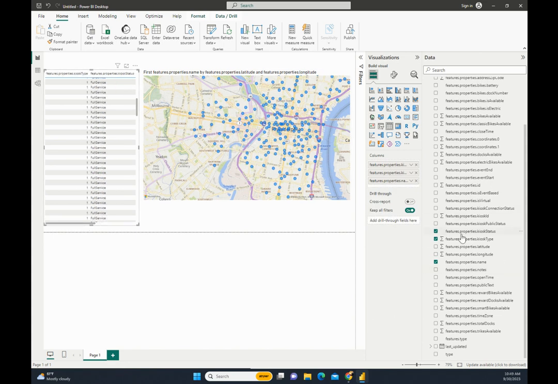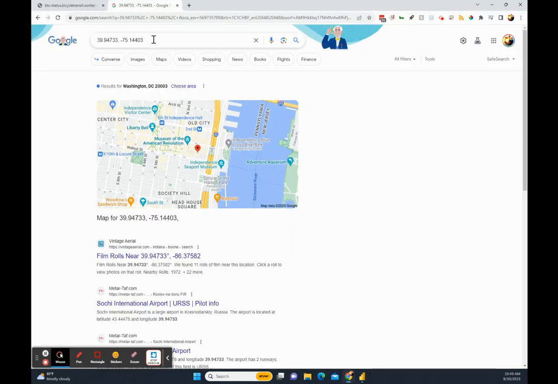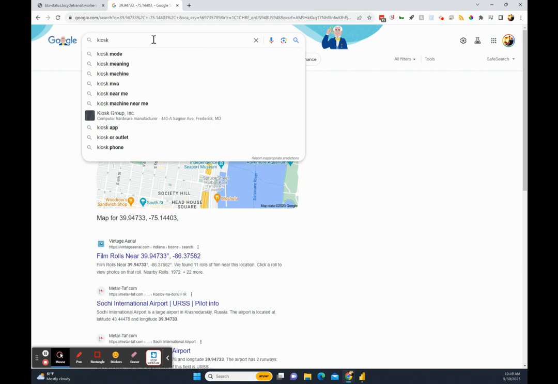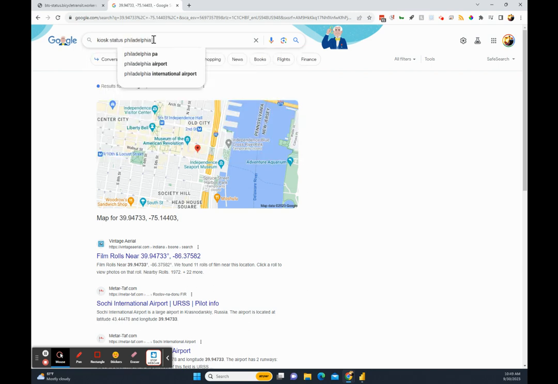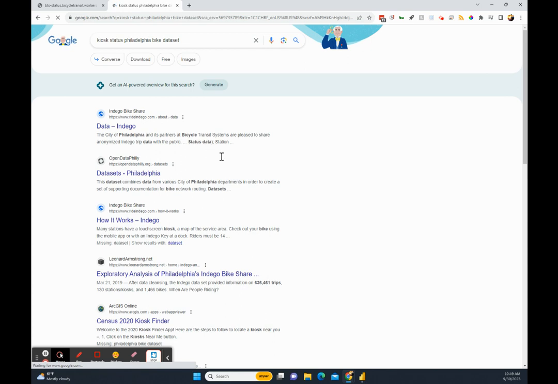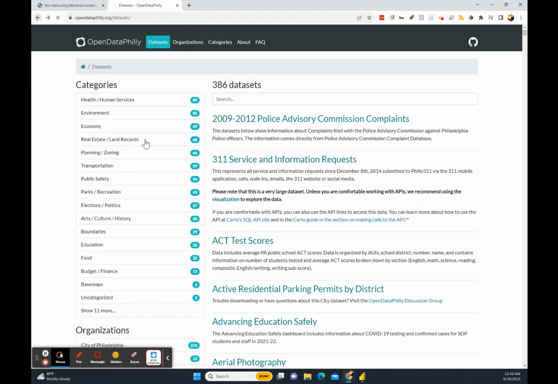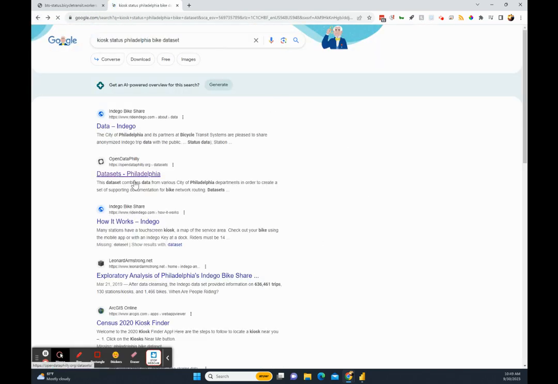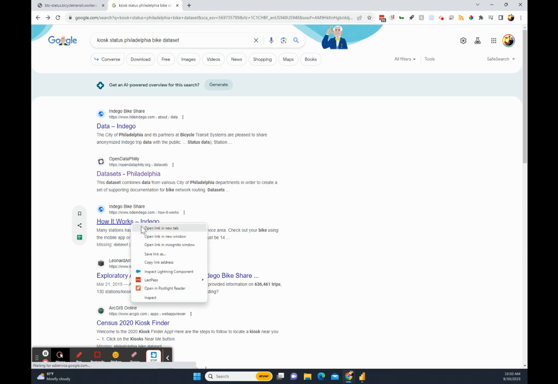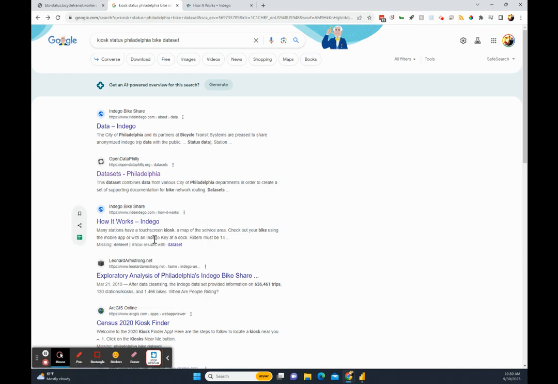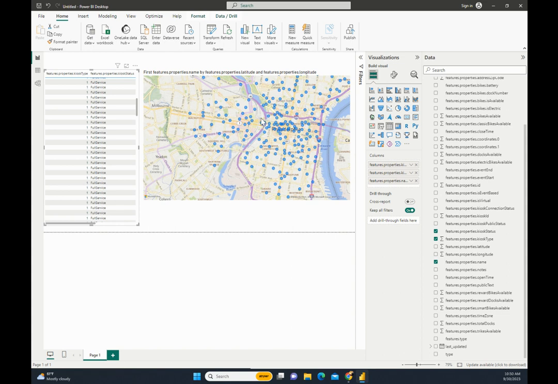I'll click out, since we can't really get to what this kiosk status is. Well, you know what? I would also Google this, or DuckDuckGo. Kiosk status, Philadelphia bike dataset. Just see if we can get to some sort of Indigo bike set. Okay. Maybe so. It looks like we've got lots of information on the datasets here, how it works. A touchscreen kiosk. So it's hard to know which one's a touchscreen kiosk, but maybe we can imply some things from looking at it on the map.